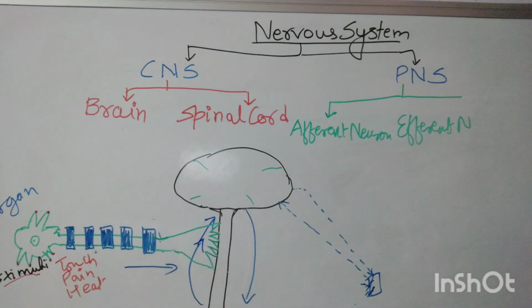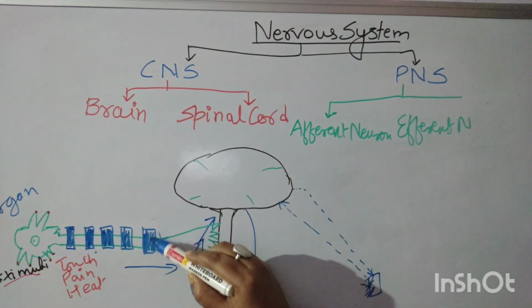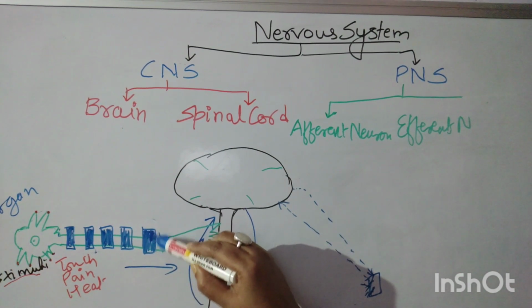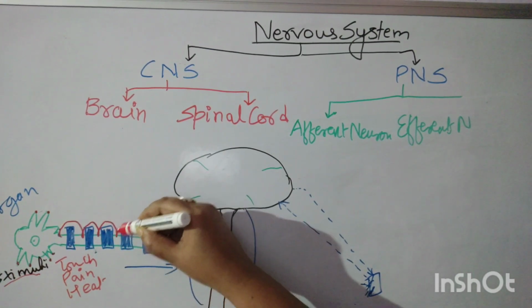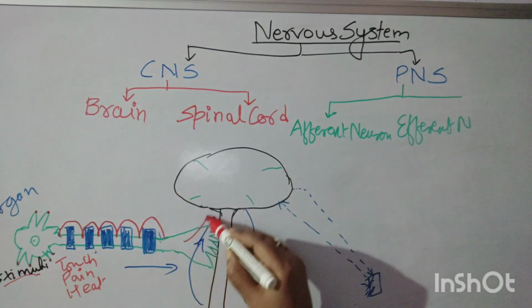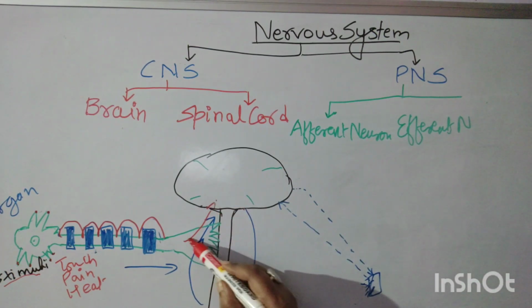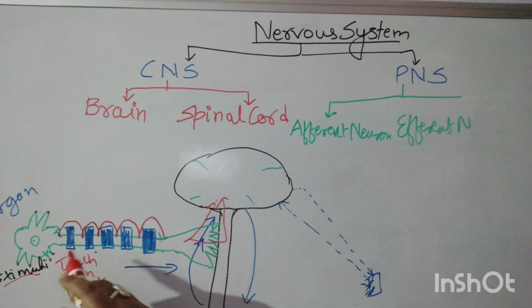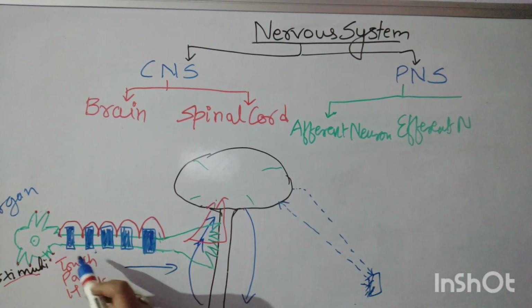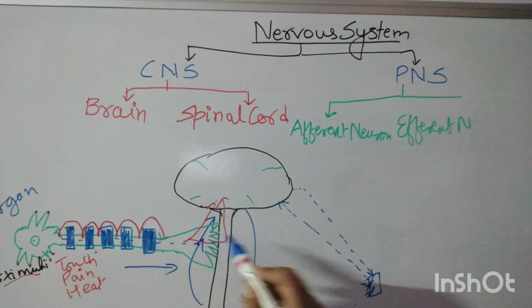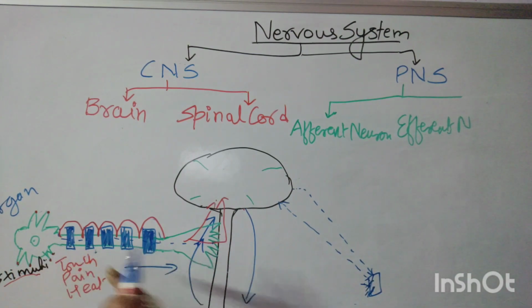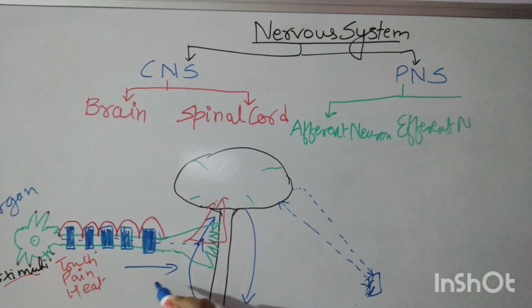It is a myelin sheath. The myelin sheath is nothing but a fatty sheath. These are insulators, so this is not carrying the impulse. The impulse will go hopping, jumping, fast. This will go to the spinal cord, to the brain. Now see, due to the presence of this myelin sheath, the impulse will go faster. If there is no myelin sheath, the impulse will travel slowly. So this is the benefit of the myelin sheath. Then finally the impulse has reached the brain.